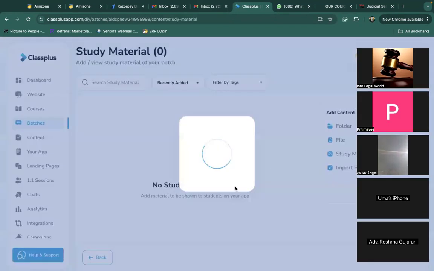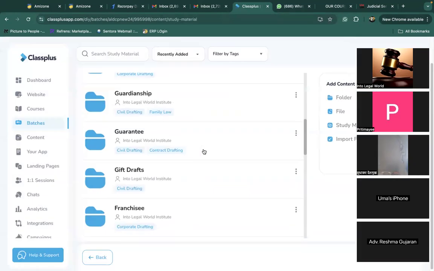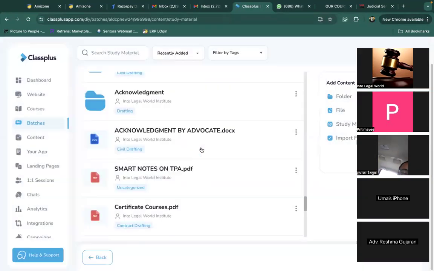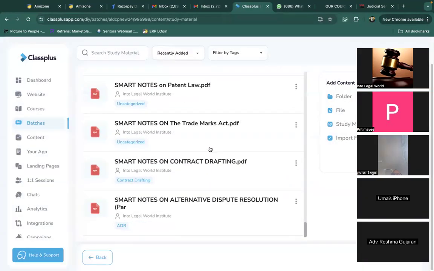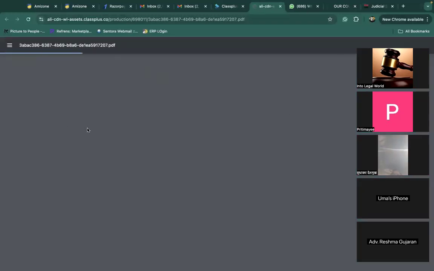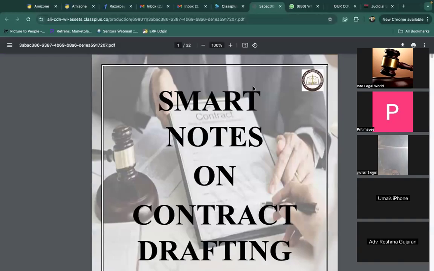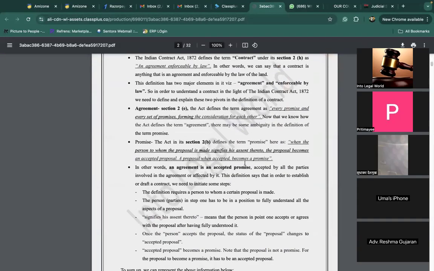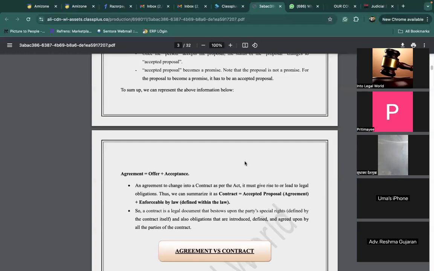When you click on study material, this will appear before your screen. Now there is lots of study material and lots of drafts, like smart notes on contract drafting. If you click here, the entire material of contract drafting will appear before your screen. All you need to do is go through these materials, and every concept will be crystal clear before you.